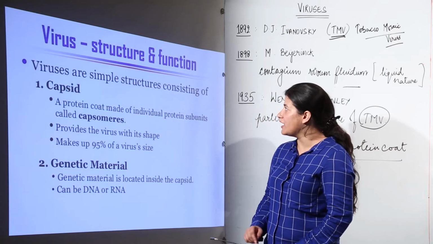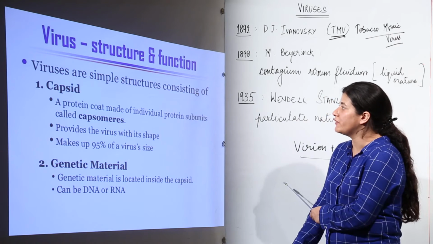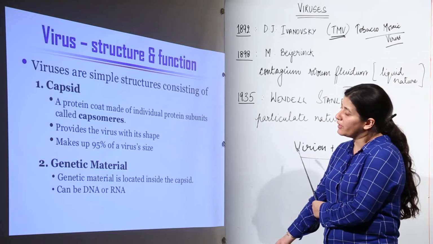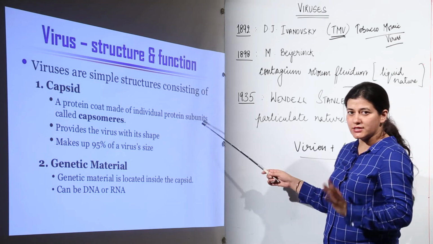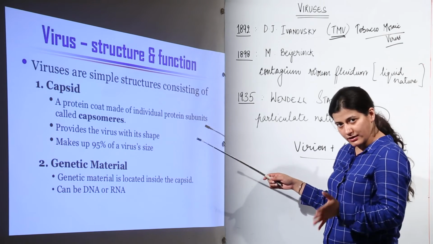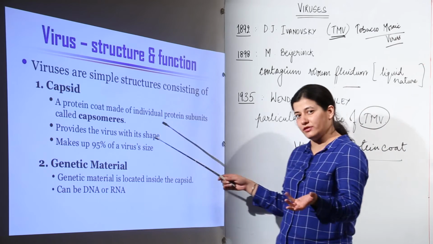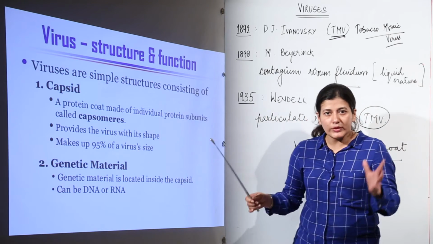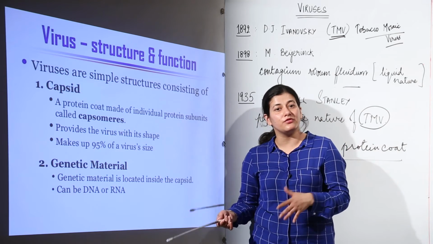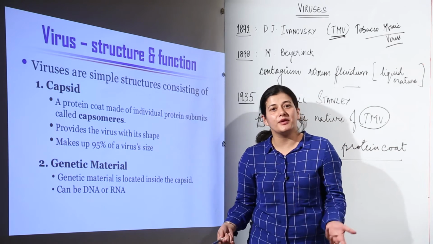First, what is the structure and function of viruses. We are going to understand the structure over here. They are simple structures. They live in the living cell, and they are non-living. As I told you, they are obligate parasites. They cannot survive without a living cell. So what would happen to them if they do not have a living cell? They would be dead.